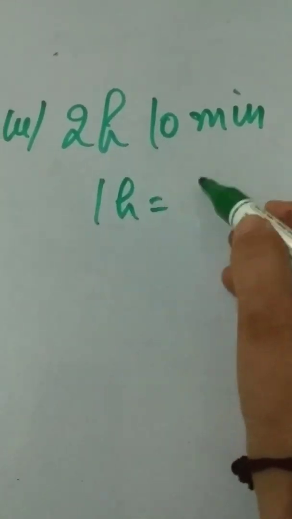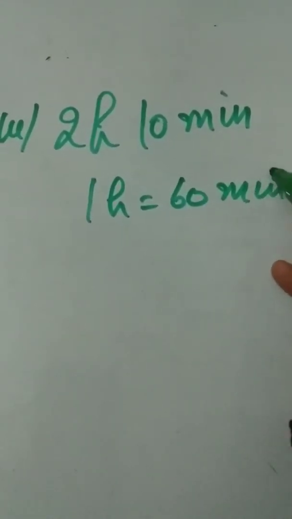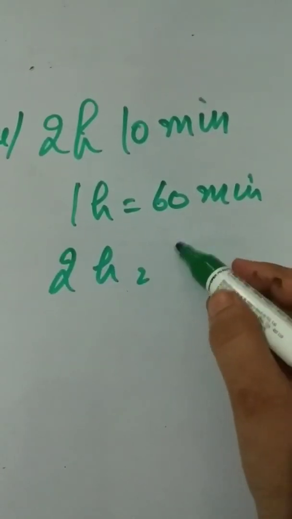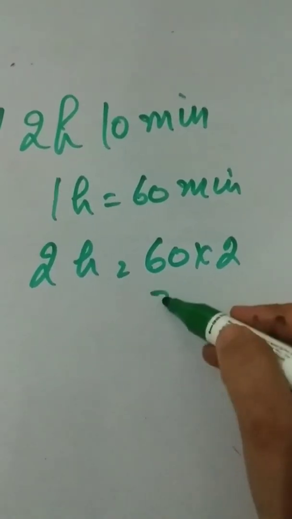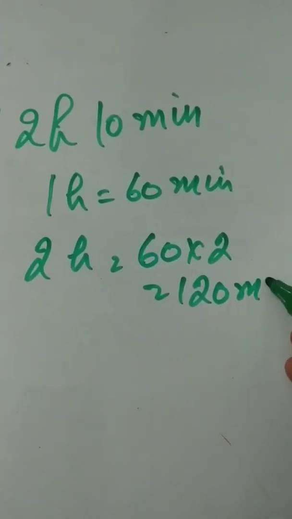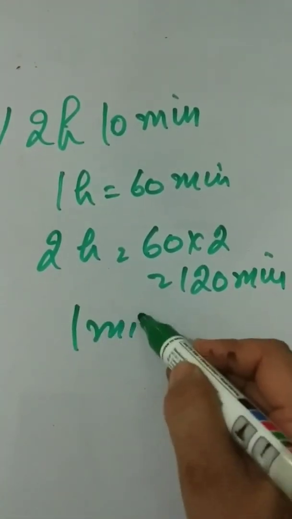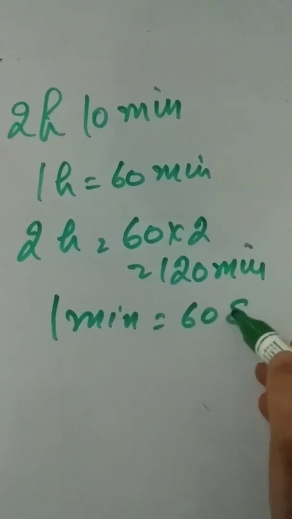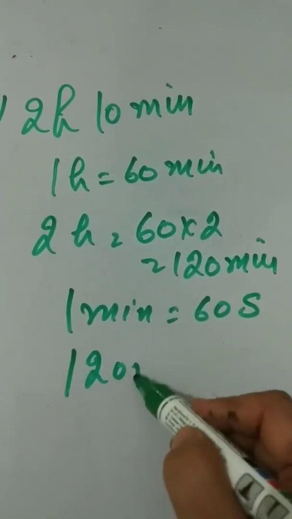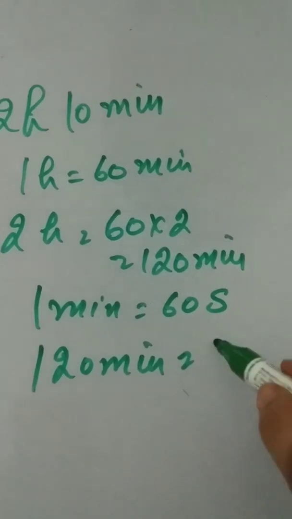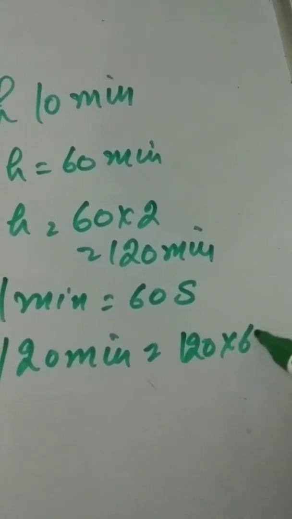Now we have to convert 2 hours 10 minutes into seconds. So 1 hour is equal to 60 minutes. Then we convert 2 hours into minutes first. Afterward, we convert minutes into seconds. So 120 minutes is equal to 120 into 60.